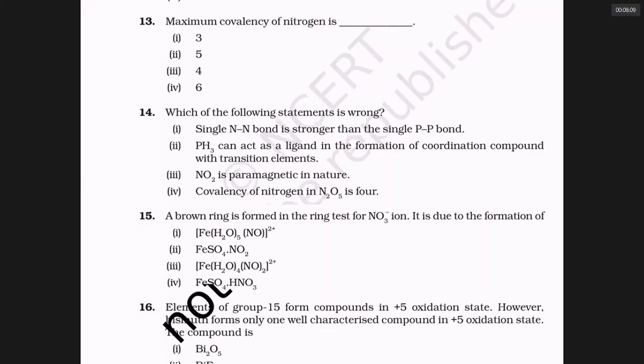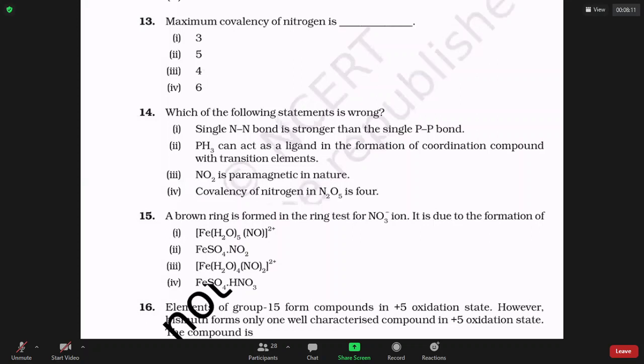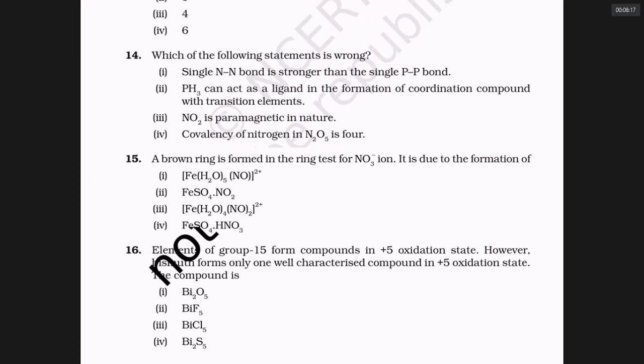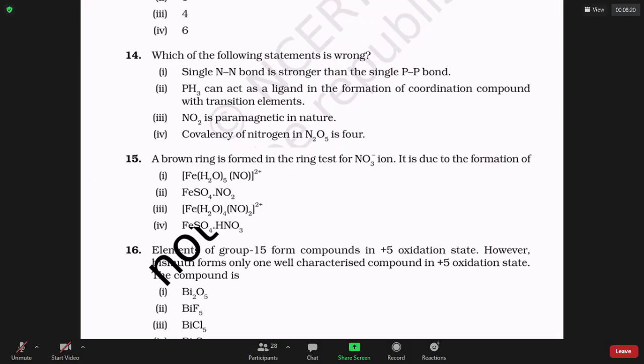NO2 is paramagnetic in nature. True or false? True. Covalence of nitrogen in N2O5 is 4. True or false? True, because nitrogen can never make more than 4 bonds, of course.